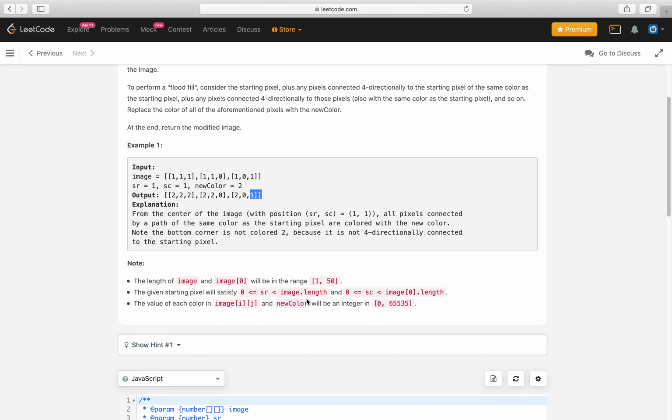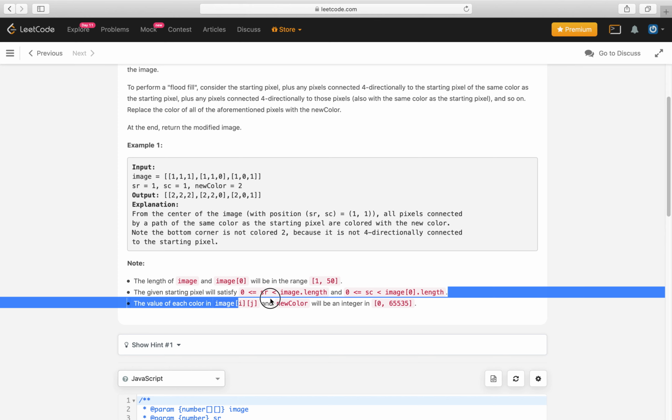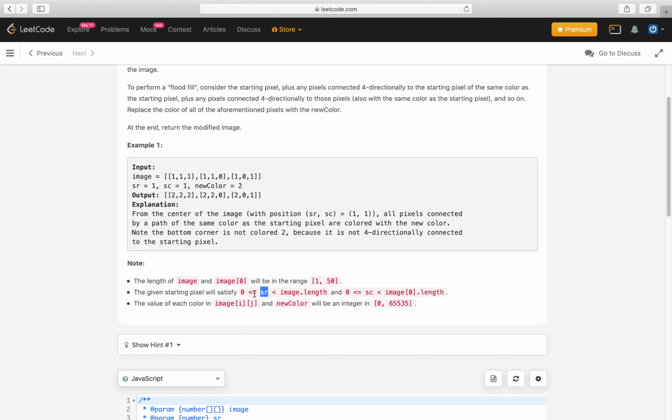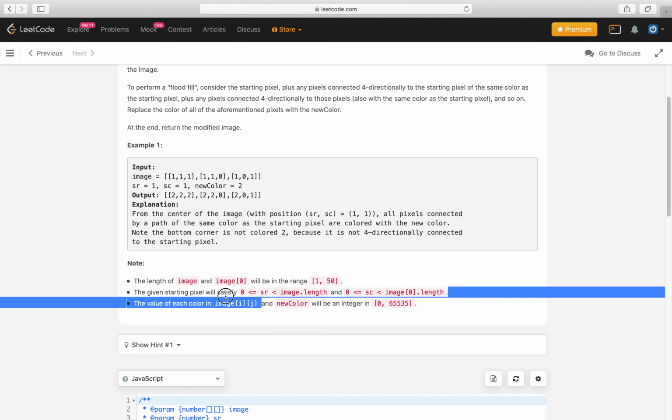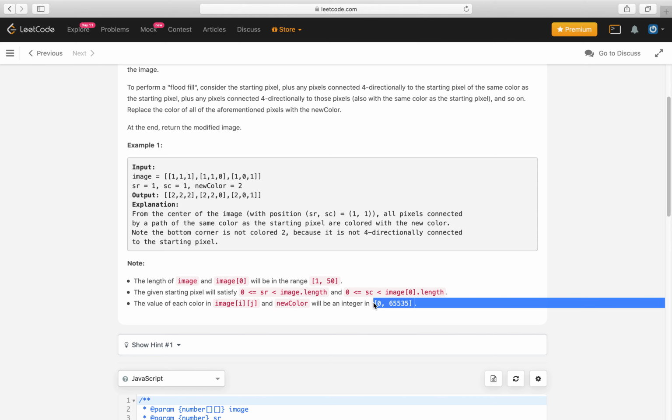Note the bottom corner is not colored, this one, because it is not four-directionally connected to the starting pixel. We have some notes here which say that the length of image and image[0] will be in the range 1 to 50. It means that rows and columns are not more than 50. The given starting pixel will satisfy that starting row is always greater than or equal to 0 and less than image length, and starting column is always greater than or equal to 0 and less than image[0] length. The value of each color in image[i][j] and newColor will be an integer between 0 and 65,535.